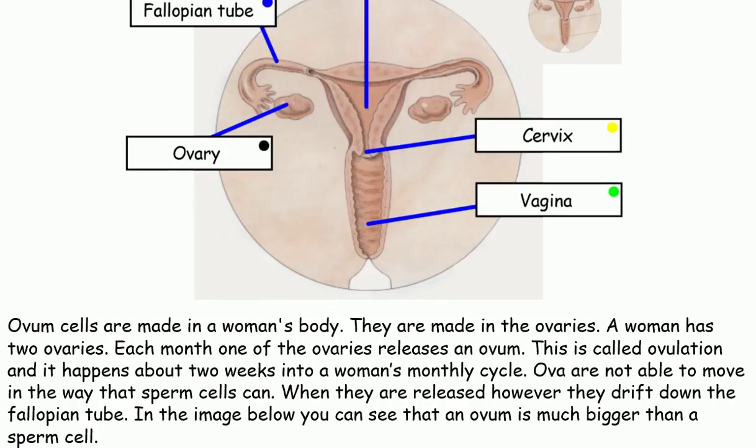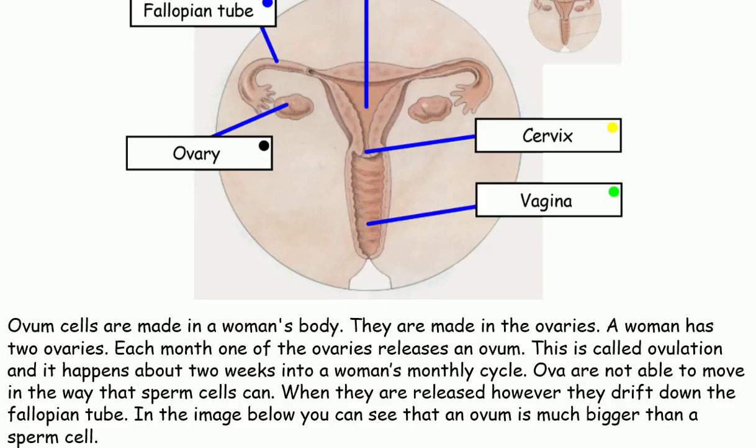Ovum cells are made in a woman's body. They are made in the ovaries. A woman has 2 ovaries. Each month one of the ovaries releases an ovum. This is called ovulation, and it happens about 2 weeks into a woman's monthly cycle.